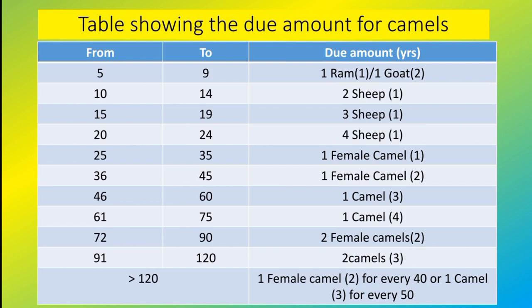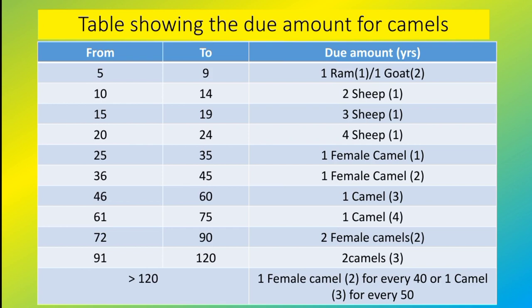So if it is greater than 120, it will be one female camel of 2 years old for every 40. That is, for every 40 camels you possess, it will be one, or one camel, not necessarily female, for every 50. One female camel, 2 years old, for every 40, or one camel, 3 years old, for every 50, whichever one you like.